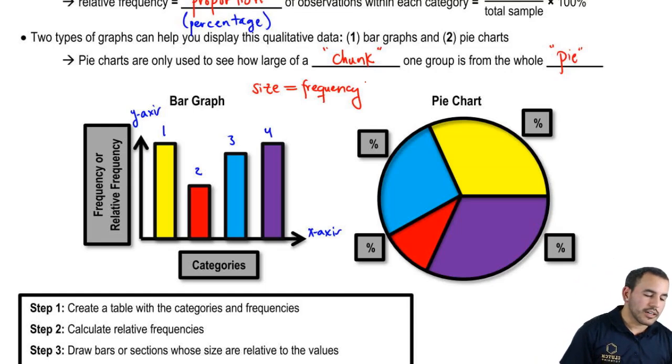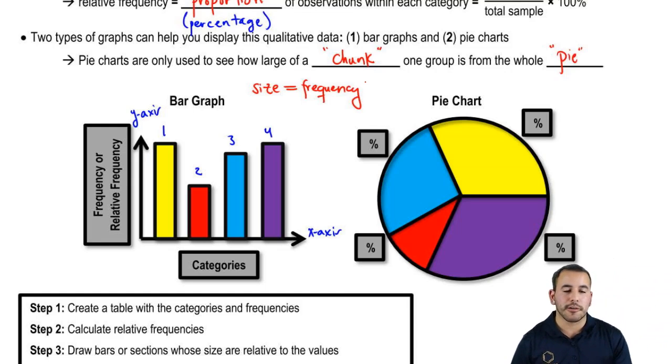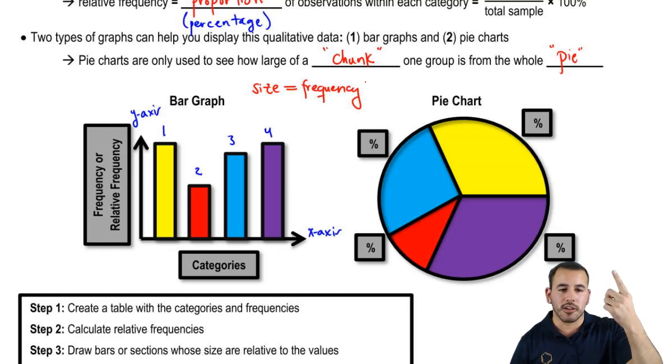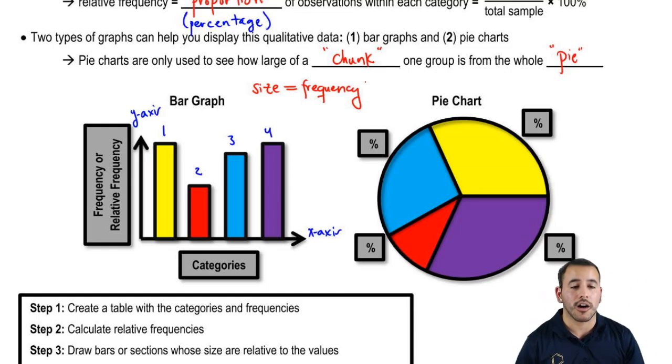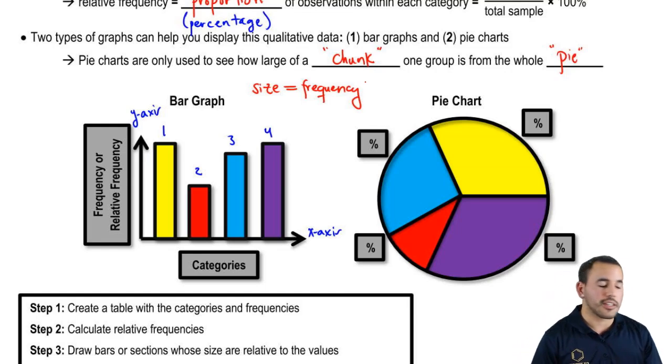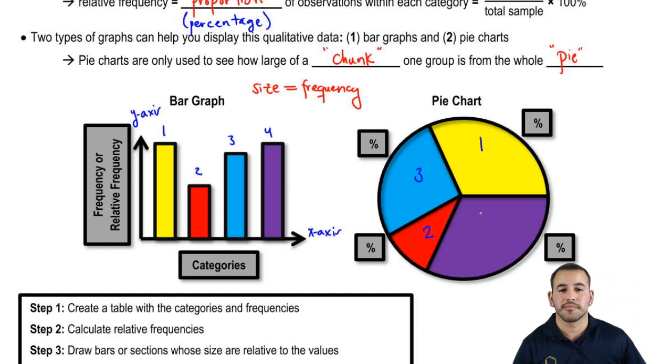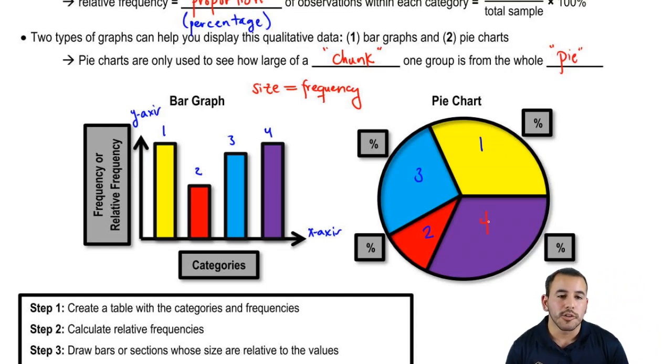The pie chart, instead of these frequencies and relative frequencies, a lot of times pie charts come with percentages. And so we already mentioned earlier, just multiply the relative frequency by 100%, and that gives you the percentage within each group. So here we see that we have group 1, group 2, group 3, and group 4, let's put that in red because you can't see it. And so these groups represent the same kind of breakdown as the bar graph. It's just a different visual representation.